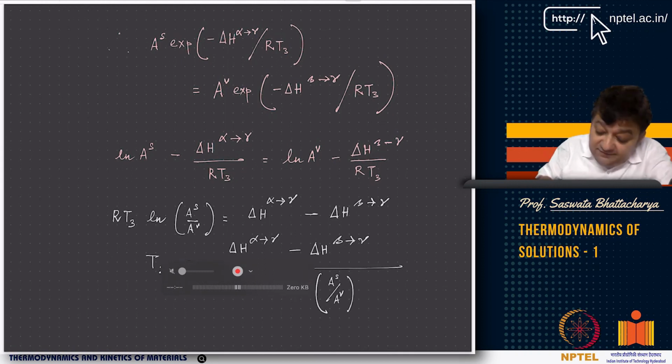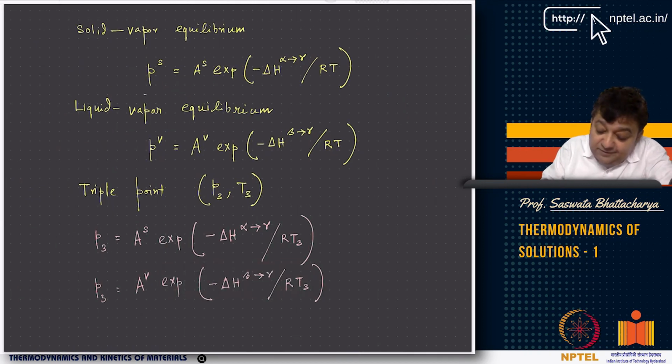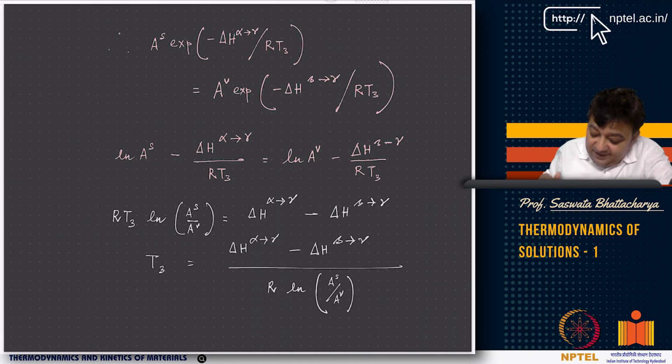So as you have seen for the triple point, solid-vapor, liquid-vapor, basically solid-liquid-vapor coexistence, we have derived that T3, which is the triple point temperature, is related to the difference in the heats of transformation of alpha to gamma, which is solid to gas, and beta to gamma, which is liquid to gas. It also has this relation to these coefficients AS and AV. Now this is T3.